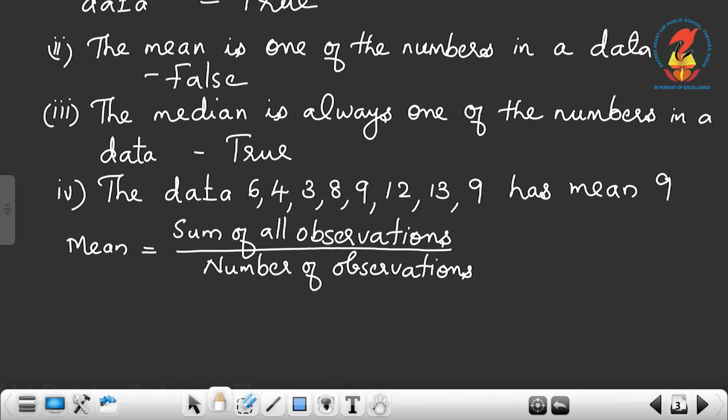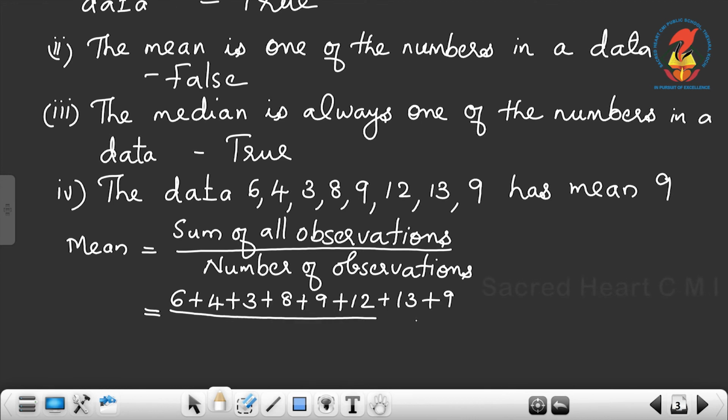Now, sum of all observations means 6 plus 4 plus 3 plus 8 plus 9 plus 12 plus 13 plus 9, the whole divided by, how many observations are there? 1, 2, 3, 4, 5, 6, 7, 8.